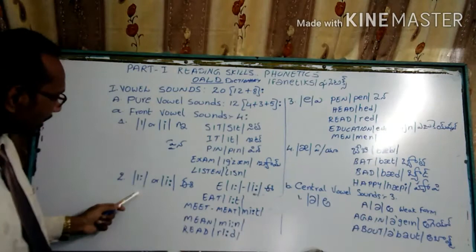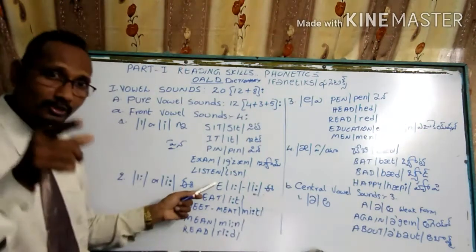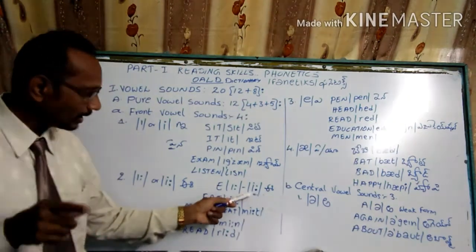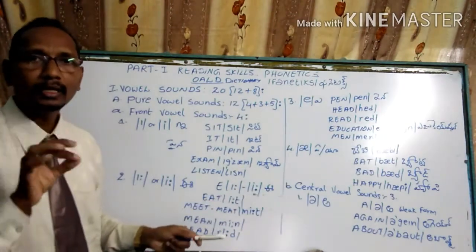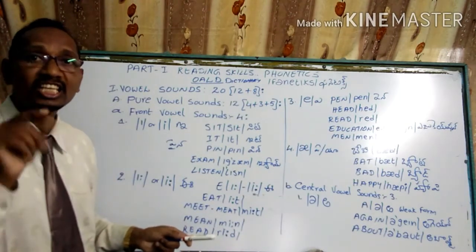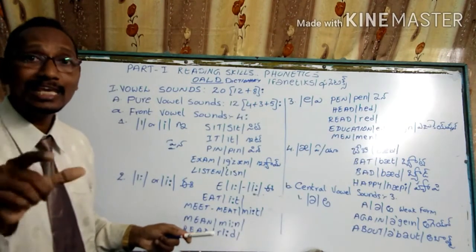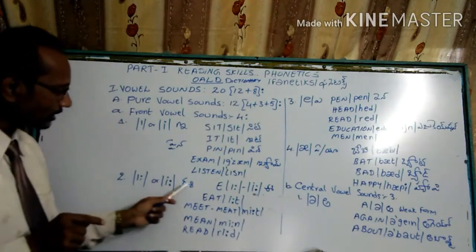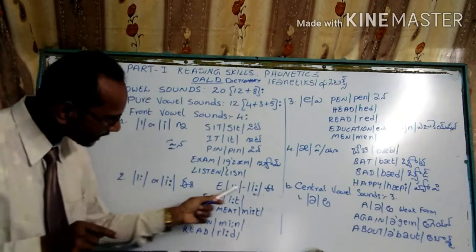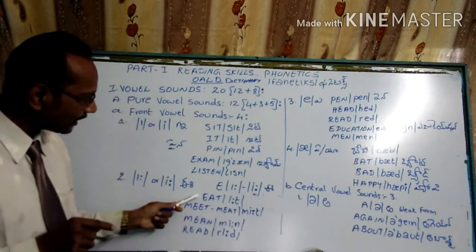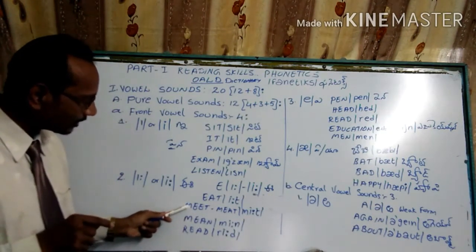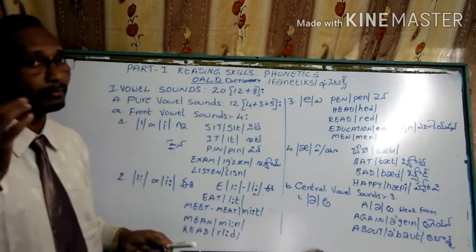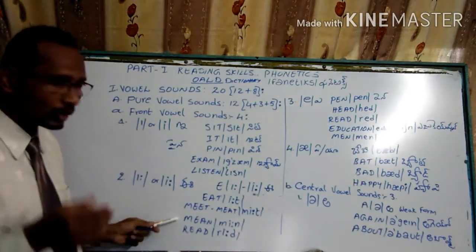So coming to the E sound, here we use the letter E as E, as in A, B, C, D, E. The E sound is here based on the phonetic sound, so this letter should be pronounced as E. The same way, eat, meet. Meet me tomorrow, I buy meat. Mean, what do you mean?